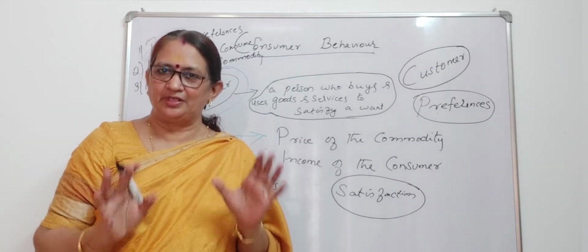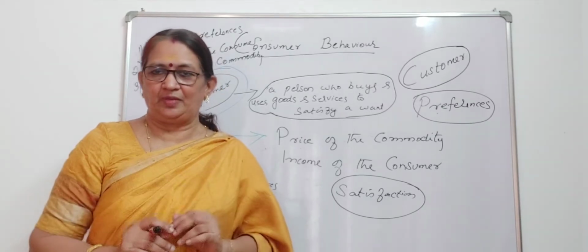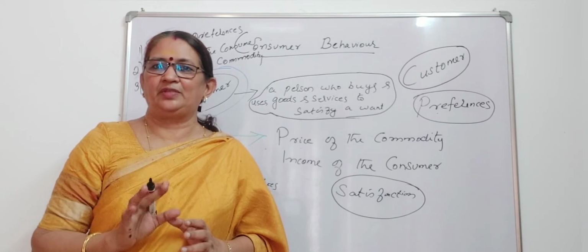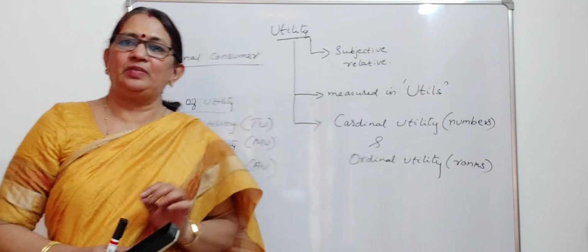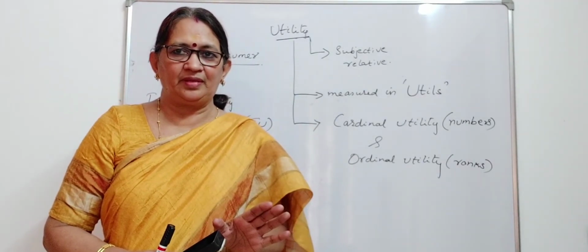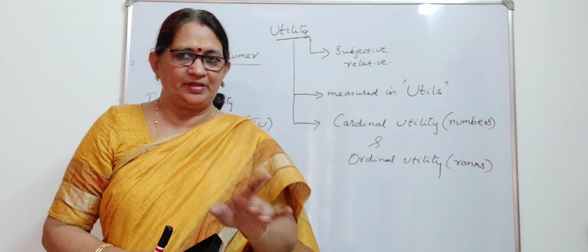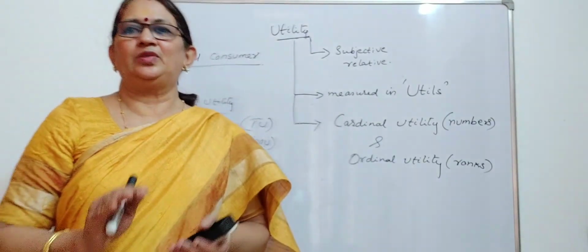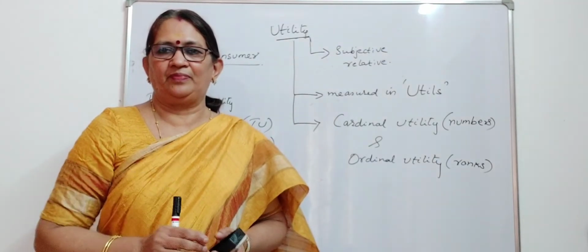If a consumer is consuming, it means he prefers that commodity. He likes that commodity. And by using it, it gives a level of satisfaction to that particular consumer. So a consumer derives satisfaction by consuming a commodity. Otherwise, that particular consumer won't consume that commodity. He likes the commodity, he prefers that commodity, so he is buying it by giving a price and consuming it.